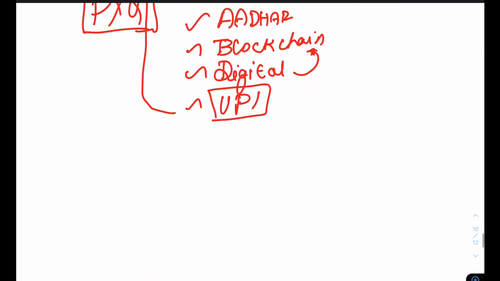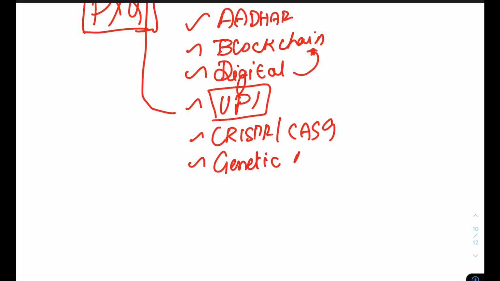And then, for example, CRISPR-Cas9. Look at this CRISPR-Cas9. They asked about this gene editing tool. And then genetic engineering, how it happens. This is a chapter in NCERT, 12th biology.